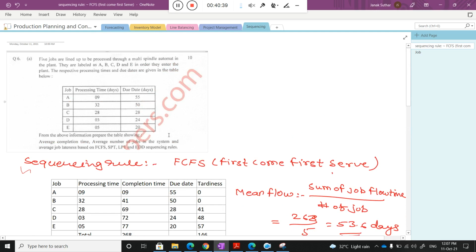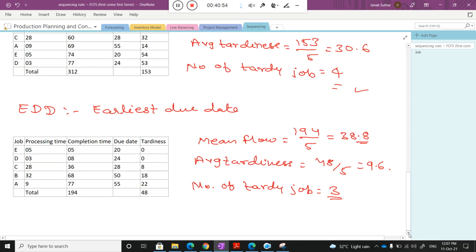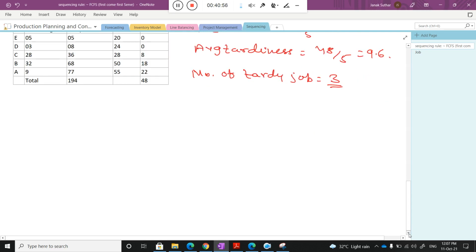The question tells me, for the information, to prepare the table: average completion time, average number of jobs in the system, and the average job lateness based on EDD. So that is the same thing. You need to make the summary, then only you can understand. First I just write here the rule which I applied, and the next point is the mean flow time with respect to that rule.